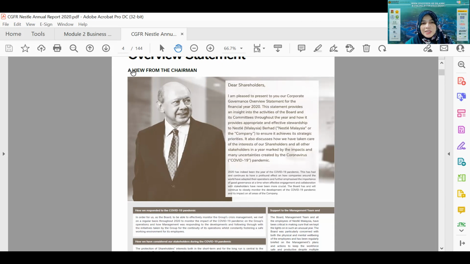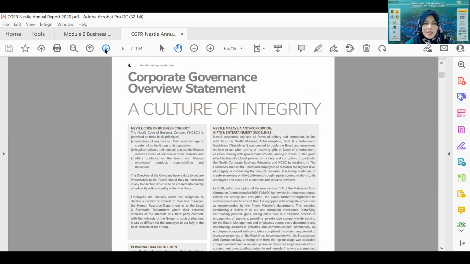The board of directors will have a meeting about once a month to give approval and their input on the operations of the company. For example, for the new products that the company wants to offer, the board will go through the viability of the product, and then give approval or endorsement. Usually, to understand the performance of a company, you have to read what is mentioned by the chairman, so that you understand what is being faced by the company in its operations.